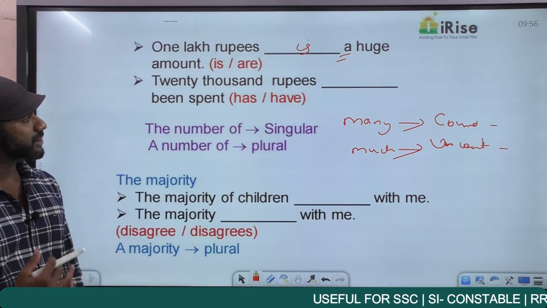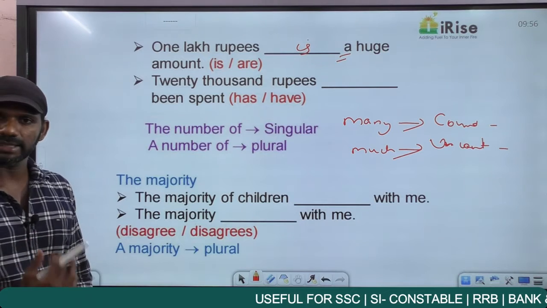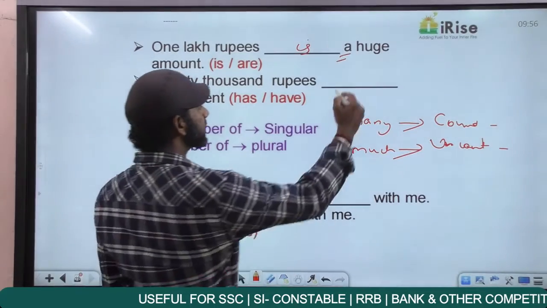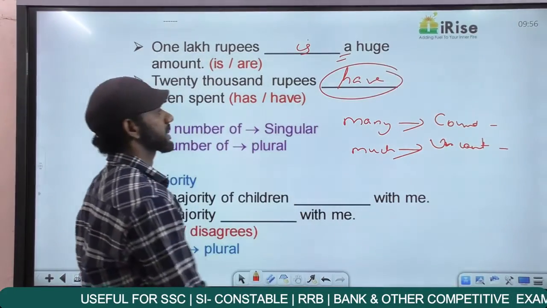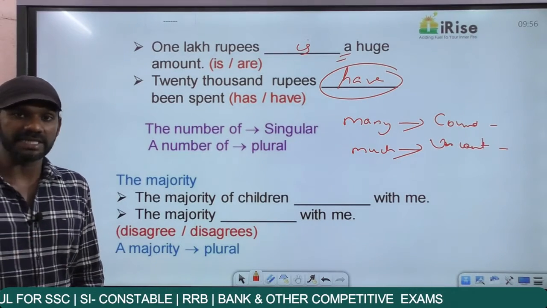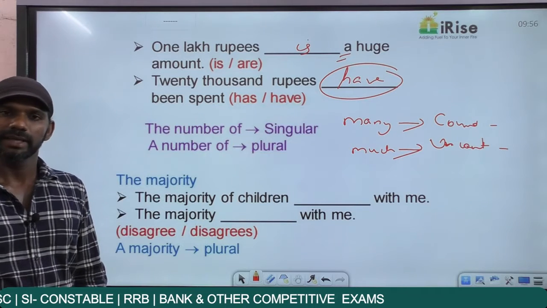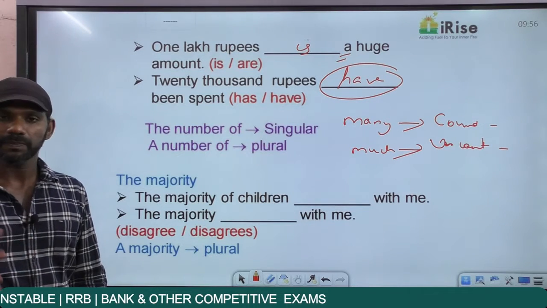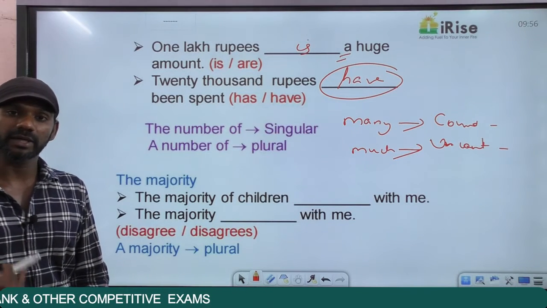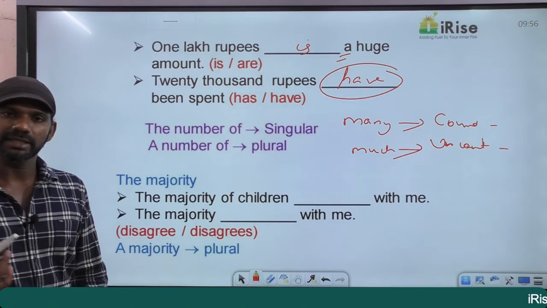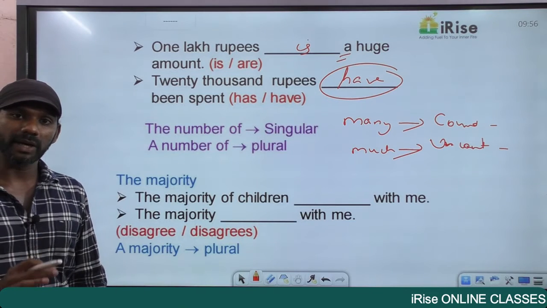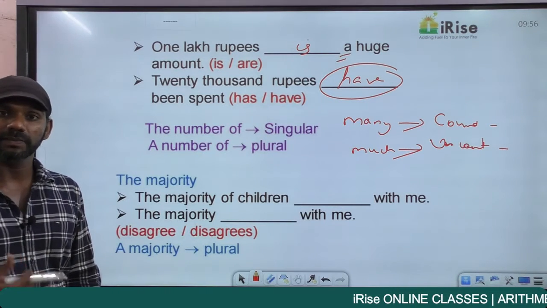20,000 rupees dash been spent. The options are has, have. Has is singular, have is plural. I say 20,000 rupees have been spent. This is an exception. Now when a sentence talks about some amount getting spent, the verb in the sentence must be plural. I told you the rule regarding collective nouns. Money is not a collective noun, but I told you the rule regarding collective nouns. Collective nouns are taken as singular. When a sentence talks about a collective noun getting divided or separated, the verb in the sentence must be plural. Money is uncountable. When a sentence talks about an amount getting spent, the verb in the sentence must be plural.